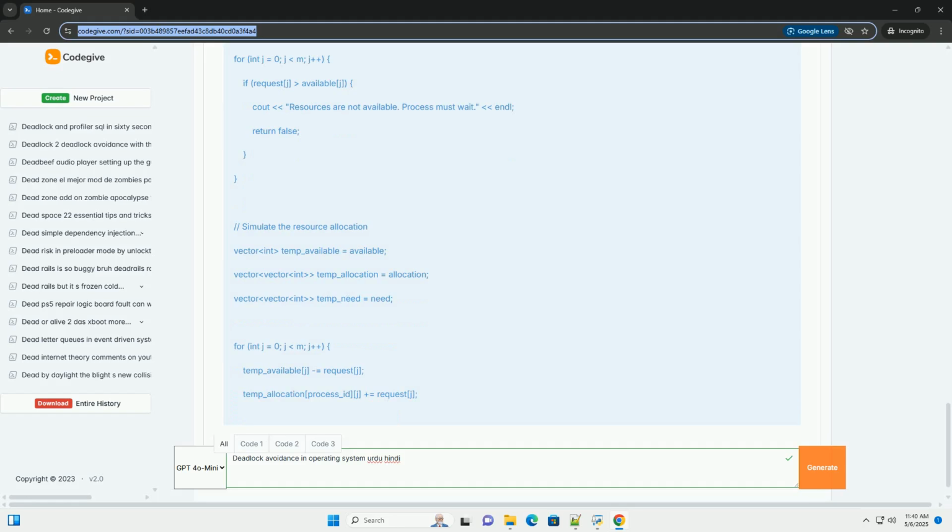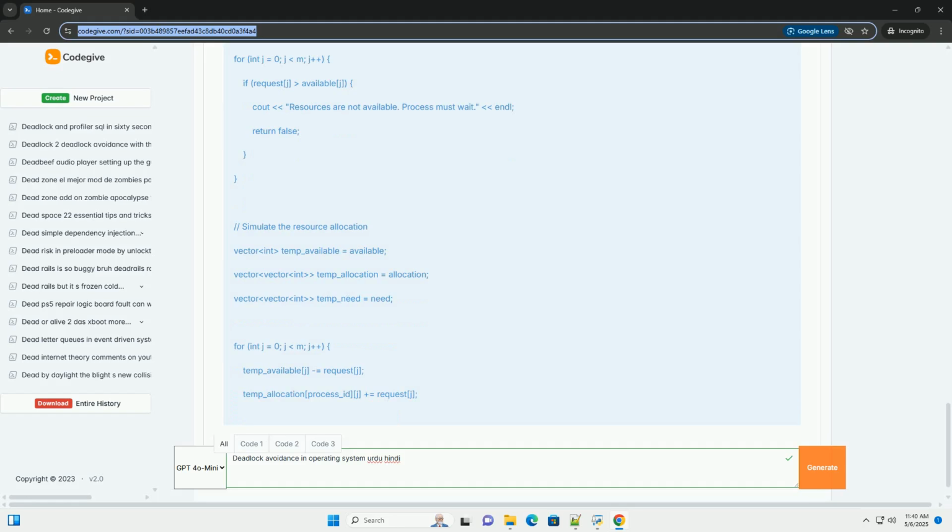C. Simulate the process finishing. If such an i is found, do the following. Resources release karo, aur process ko finish mark karo. D. Repeat step B. Go back to step B to find another process that can finish.